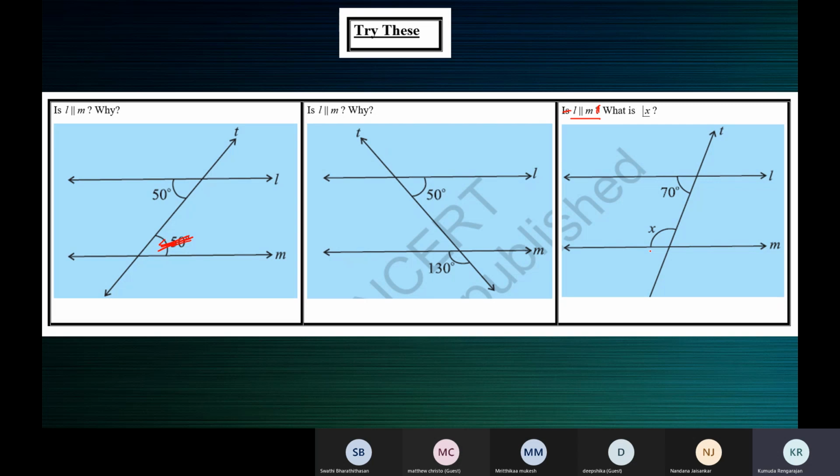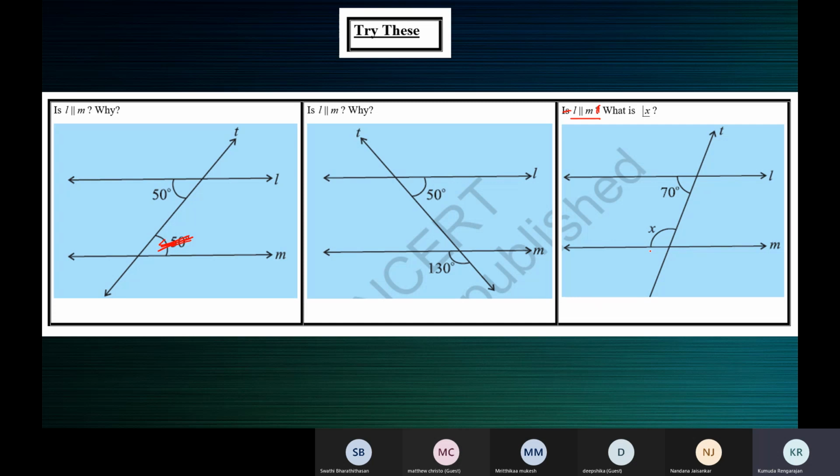Yes, Nandana, you can still continue. Tell me, Nandana. Ma'am, we can tell that a transversal cuts two lines L and M such that the pair of co-interior angles are not supplementary. Therefore, L is parallel to M. No, that part we cannot mention here because we have only one angle. We cannot comment if the lines are parallel or not parallel because there's only one angle, 70. I changed the question.